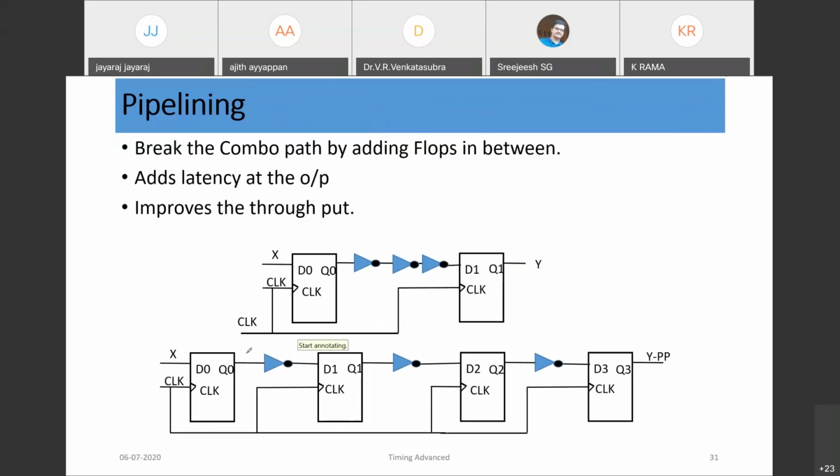So first clock, pipeline will be filled here. This is first clock. Second clock, whatever X0 will be coming here. Third clock, data would be coming here. So assume, I hope all of you learned fetch, decode, execute, a very simple pipeline. So first fetch, decode, execute, output will come.